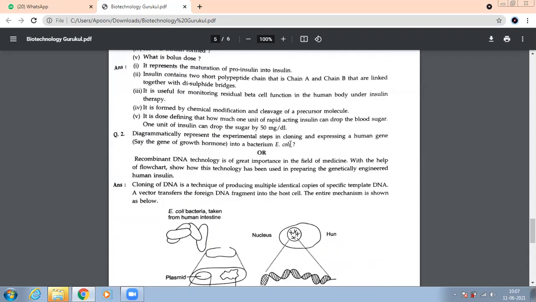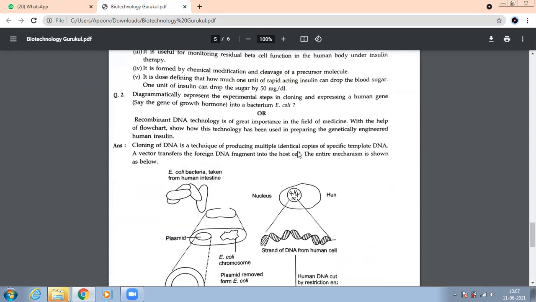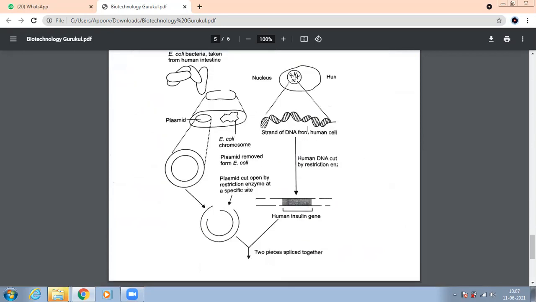Diagrammatically represent the experimental steps in cloning and express a human gene into bacterium E. coli. How will you insert a human gene into the bacteria E. coli? E. coli bacteria taken from human intestines. This is your plasmid. This is the chromosome of E. coli. We have removed the plasmid from E. coli, and after we remove the plasmid, we cut the plasmid. And we are getting this human insulin gene from the nucleus of a human cell.